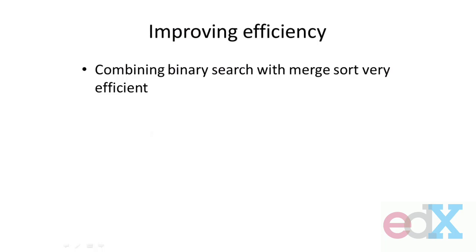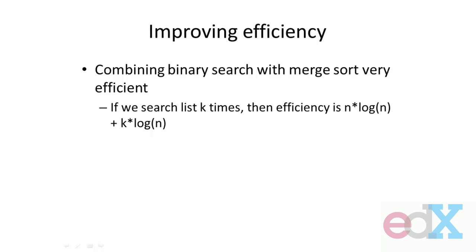In this case in particular, if we want to search a list k times, then the efficiency is n log n in order to do the sorting, plus k log n in order to do the search k times. And that, remember, we're comparing against something that is k times n. And so that says, boy, we're likely to be doing much better. If n is of any reasonable size, then n log n plus k log n is likely to be much smaller than just k times n.